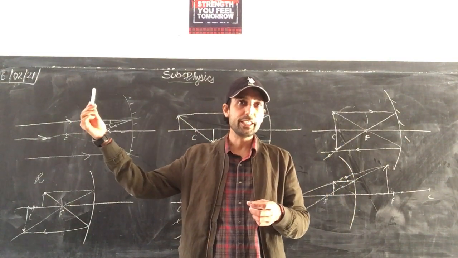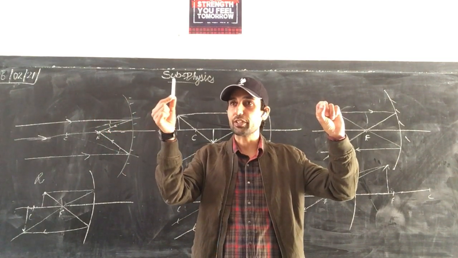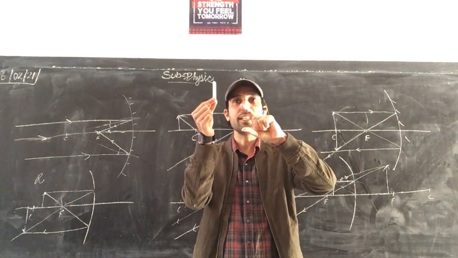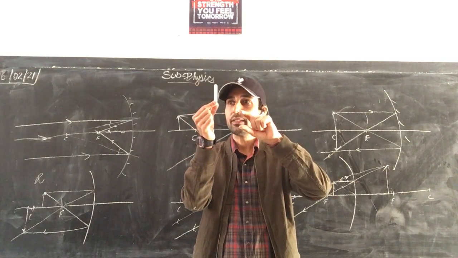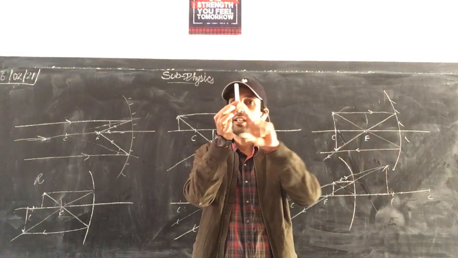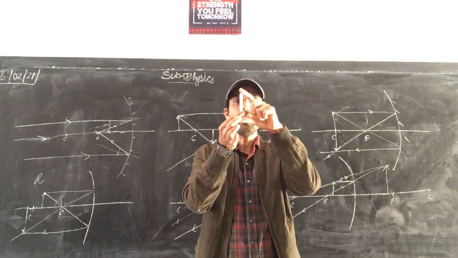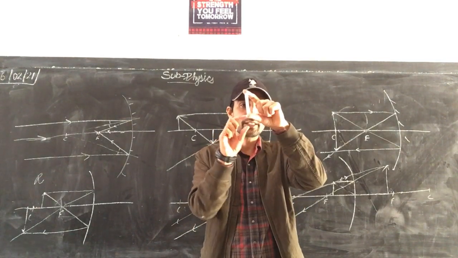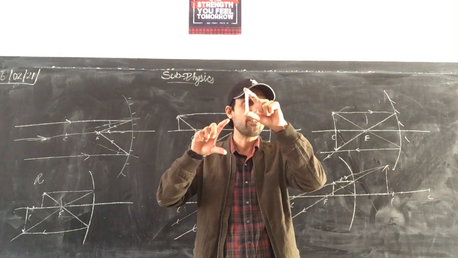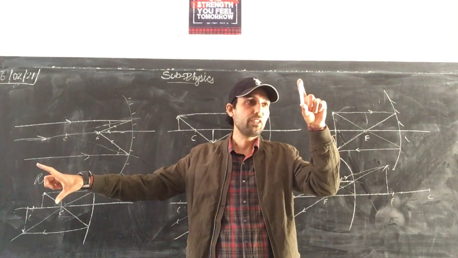When the object is at infinity, the image is formed at focus, that is a point image. Now as the object moves towards the center of curvature, the image increases in size and moves towards the center of curvature. Characteristics remain the same: diminished, smaller in size, and real. Now at the center of curvature, the image is also formed at the center of curvature, same size. Now, as it moves from the center of curvature towards focus, the image size is increasing. It is getting magnified. Now, as it reaches focus, the image will be formed at infinity.